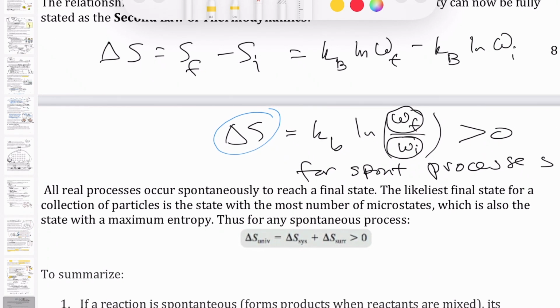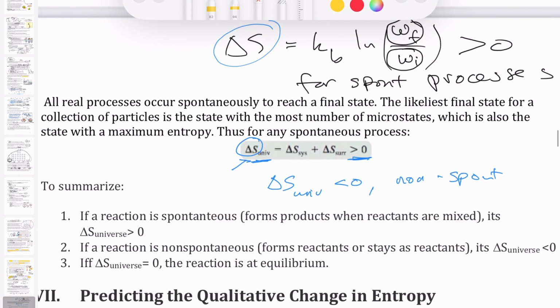Anytime we want to predict if something is spontaneous or not, we can calculate its entropy change, delta S of the universe. If that number is positive, that means the process is spontaneous. If that number is negative, that means the process is non-spontaneous. So that's the conclusion that we want to take from this section right here.